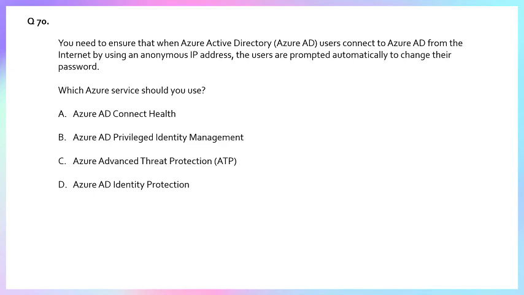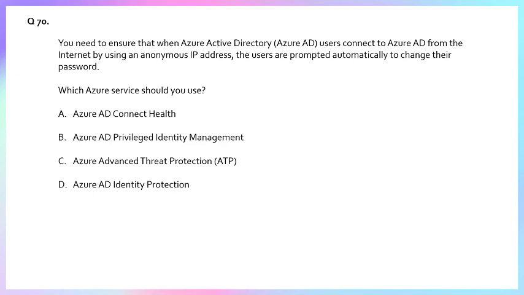Why? Azure AD Identity Protection is the feature of Azure AD that is specially designed to detect and investigate identity-based risk. It uses machine learning and history to detect identity-specific activity like sign-in from an anonymous IP address, exactly what the scenario described, sign-in from an unfamiliar location, leaked credentials, malware-linked IP address, and more.